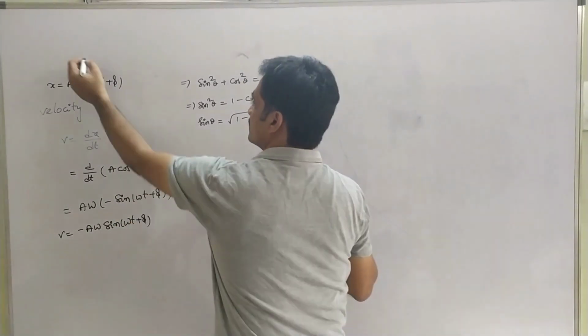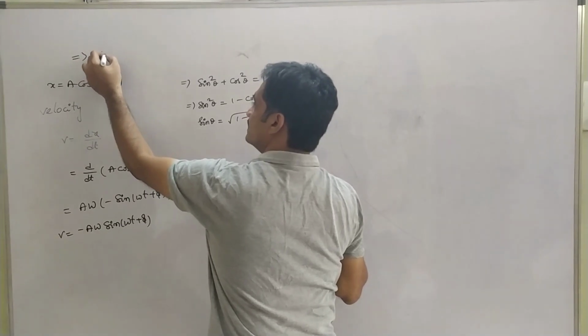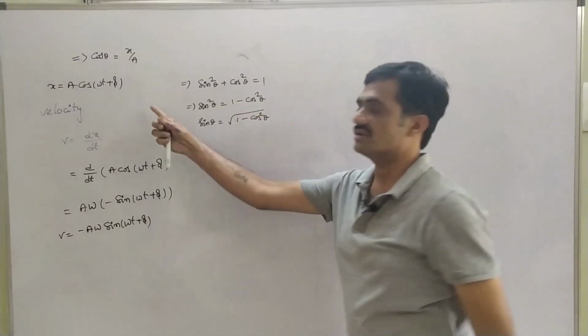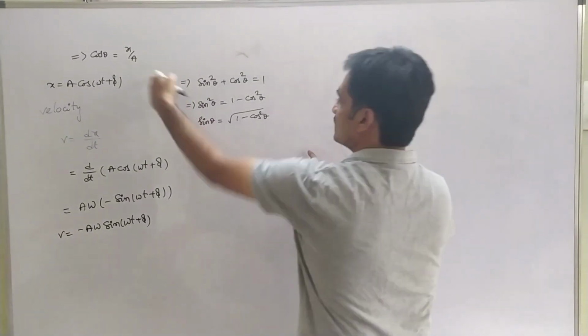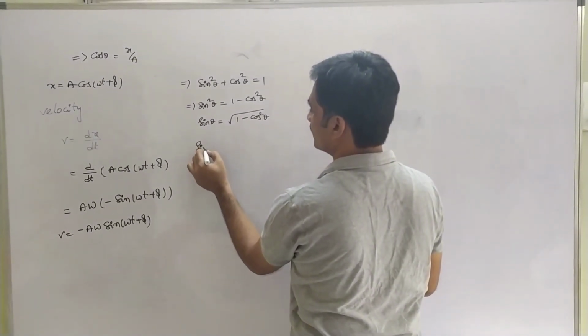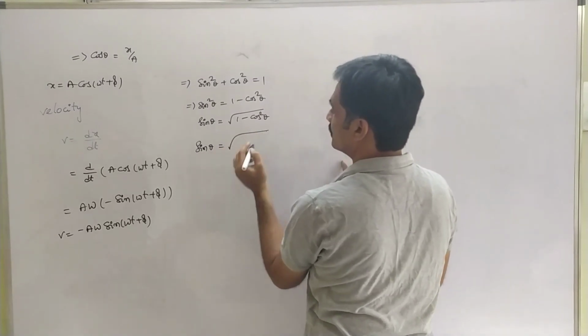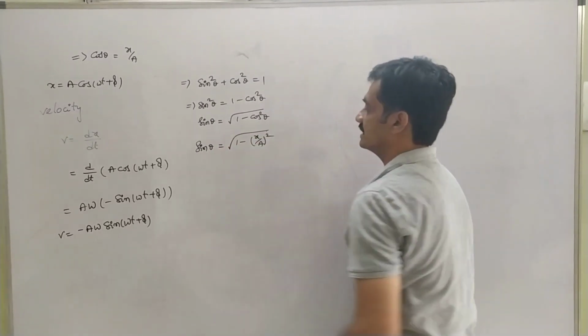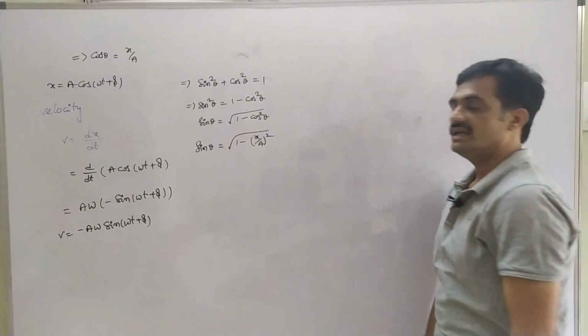As we consider this, we get cosθ = x/a. So if we substitute this value in this equation, we have sinθ = √(1 − (x/a)²).